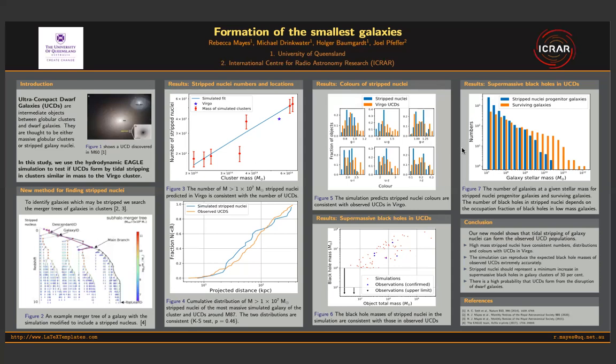form the observed UCD populations. High-mass stripped nuclei have consistent numbers, distributions, and colours with UCDs in Virgo. The simulation reproduces the expected supermassive black hole masses of observed UCDs, and we find that stripped nuclei contribute a large number of supermassive black holes in galaxy clusters. Therefore, there is a high probability that UCDs form from the disruption of dwarf galaxies.